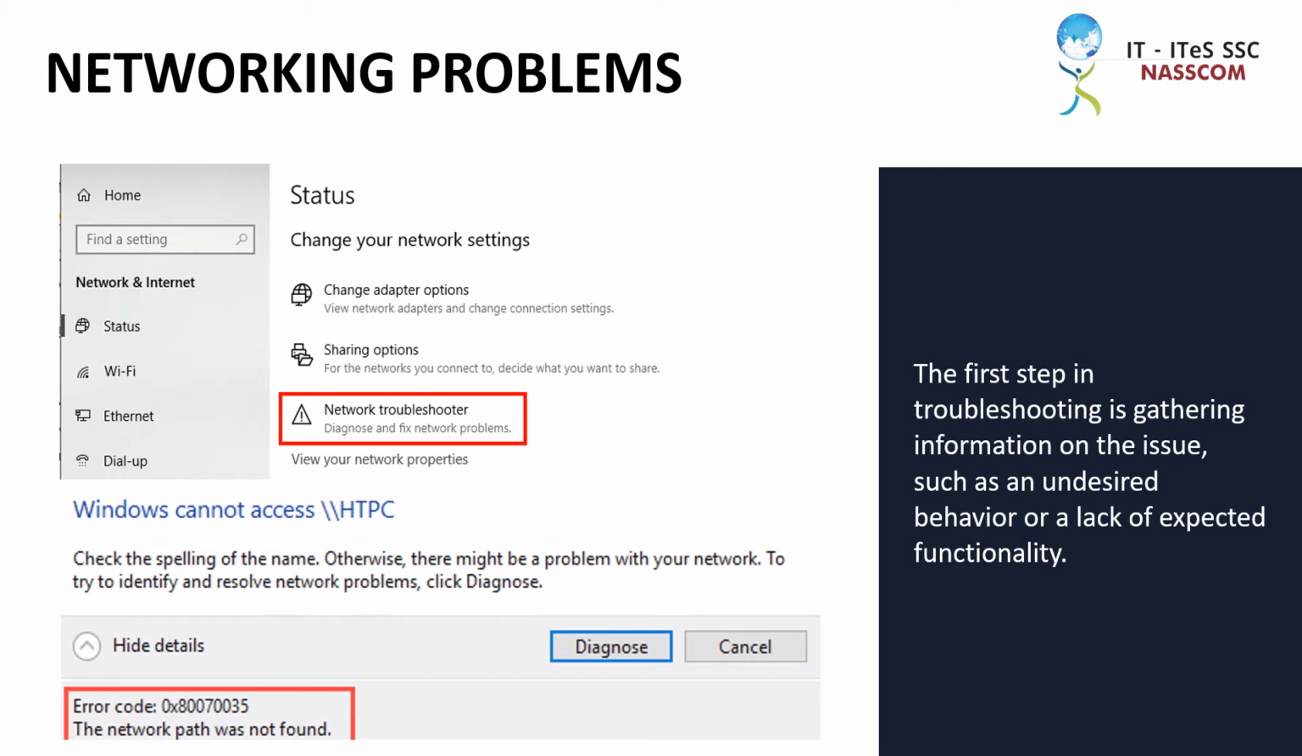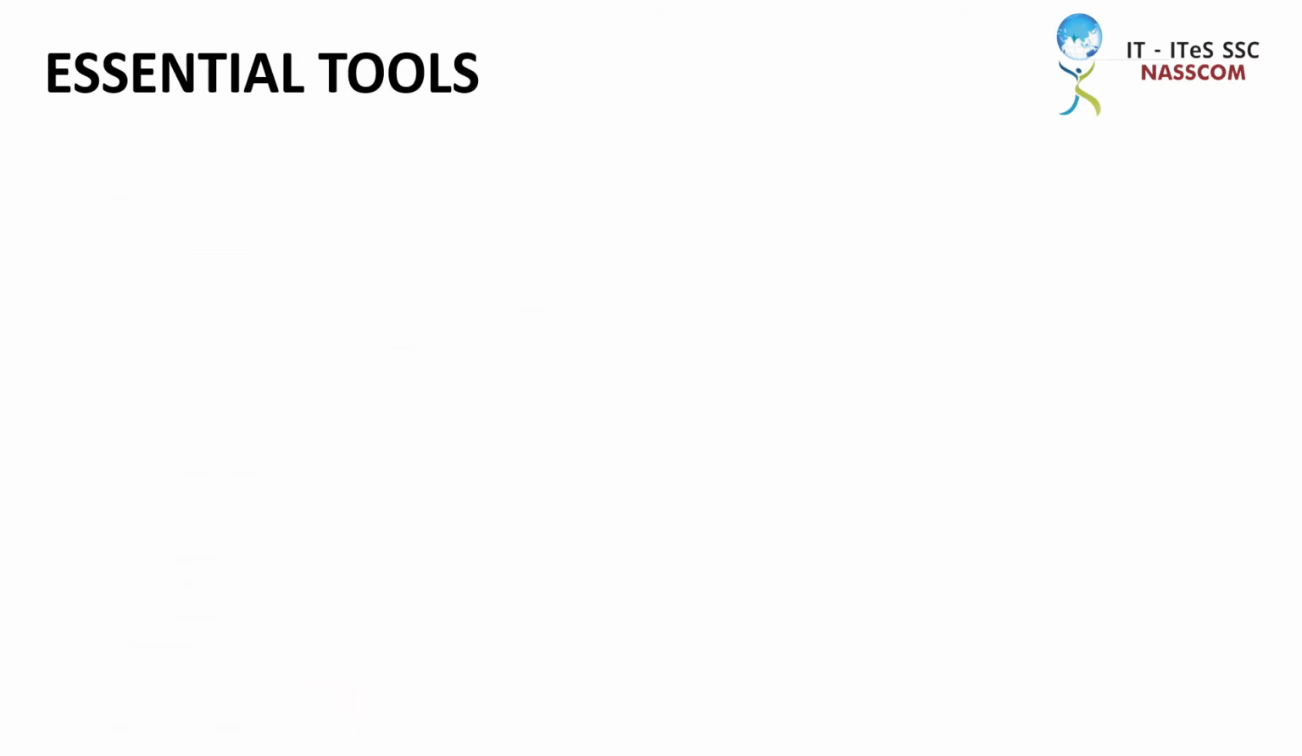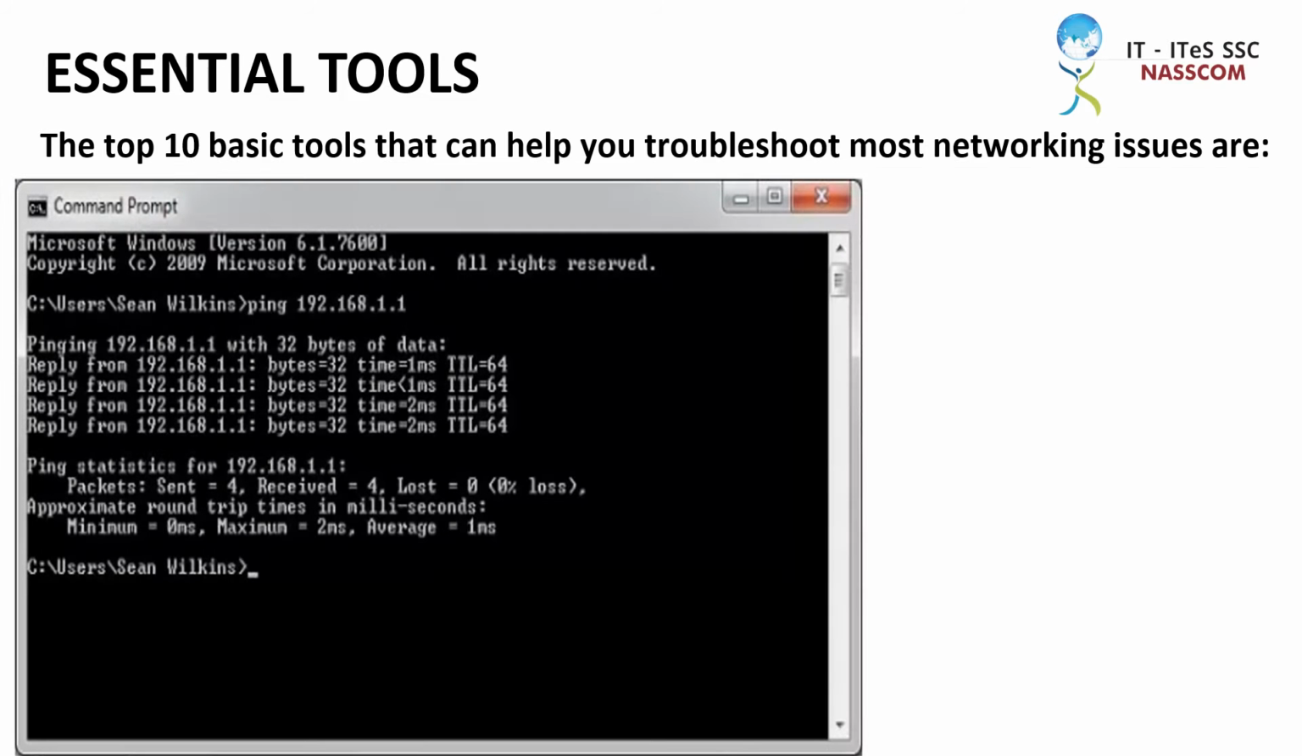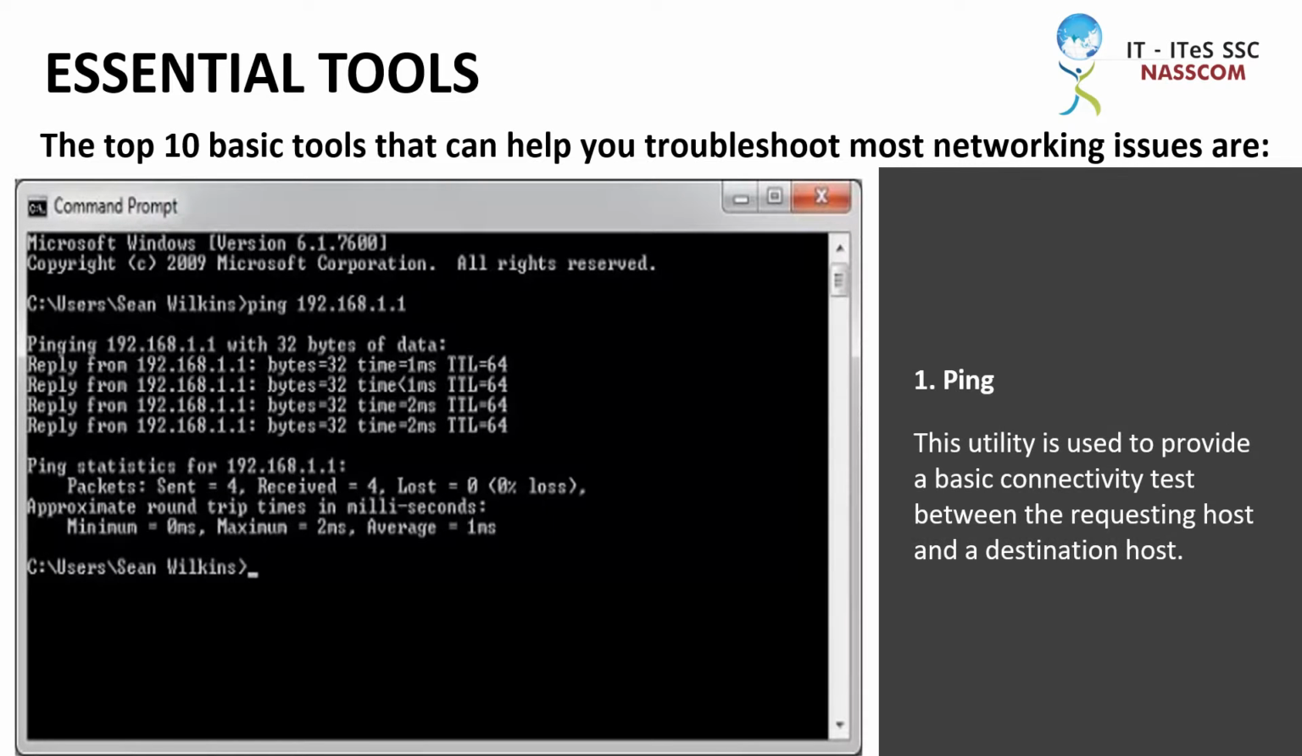The first step in troubleshooting is gathering information on the issue, such as an undesired behavior or a lack of expected functionality. The top 10 basic tools that can help you troubleshoot most networking issues are: Ping. This utility is used to provide a basic connectivity test between the requesting host and a destination host.